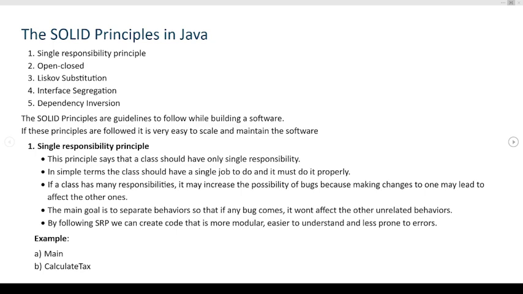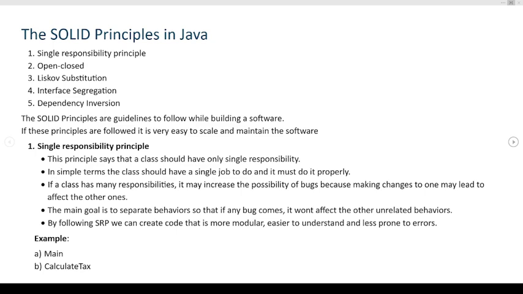So it is highly recommended in every enterprise to follow all the SOLID principles while designing or building any new software, or if we are moving some legacy application and making it completely new, so we should take care of these five principles. So I'll talk about them one by one. The first one is single responsibility principle. This principle says that a class should have only one single responsibility.